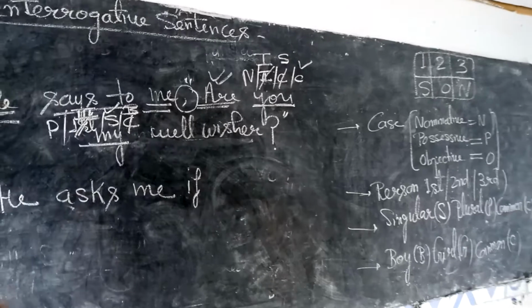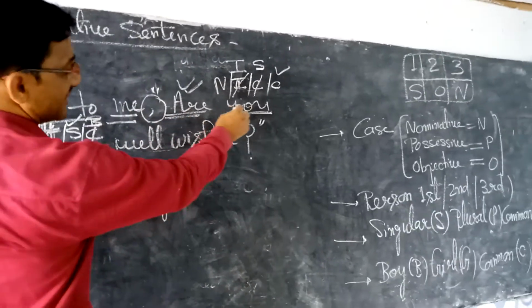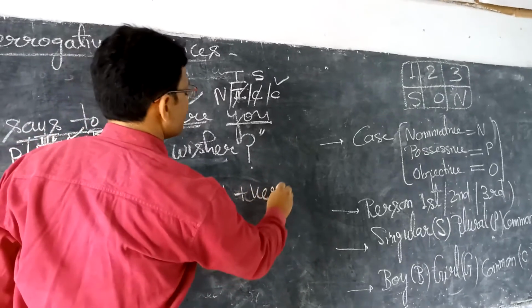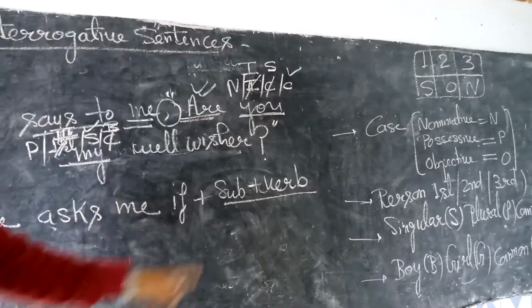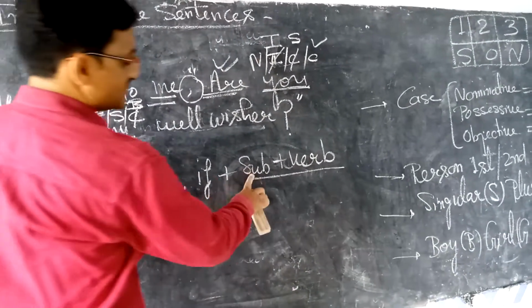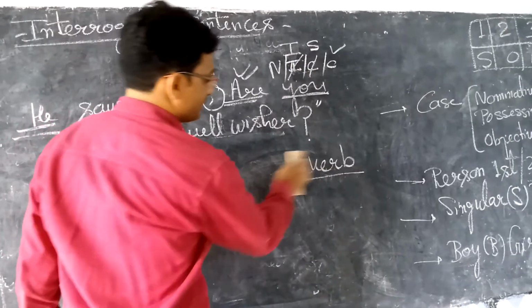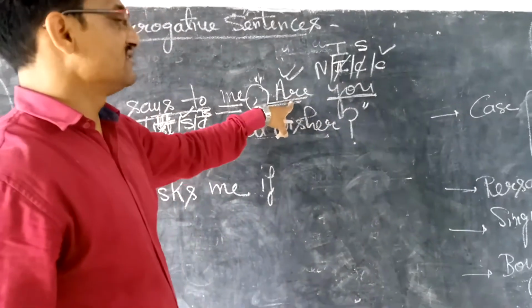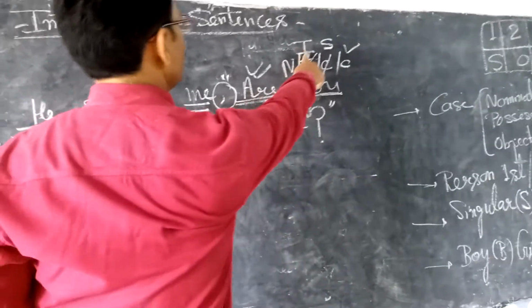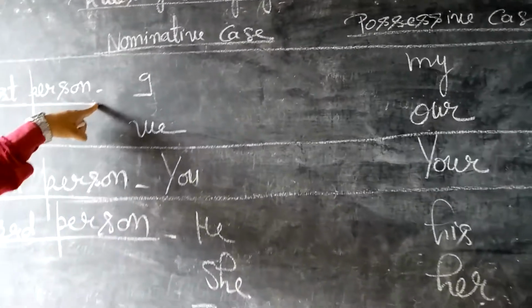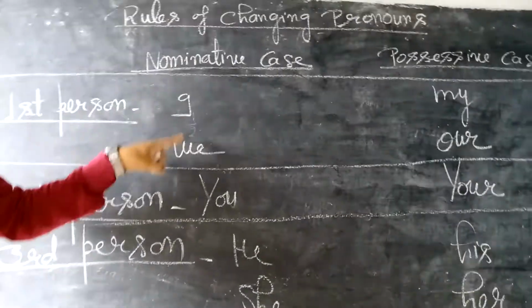Now one thing students, you have to do: first of all in these sentences we write subject. Then we use the verb. If you understand this formula, then your answer will never be wrong. Subject, then verb, after this connector. Okay? So first of all I will write this, and thereafter this verb. So first person pronouns, now come here. First person pronouns in nominative case are I and we.